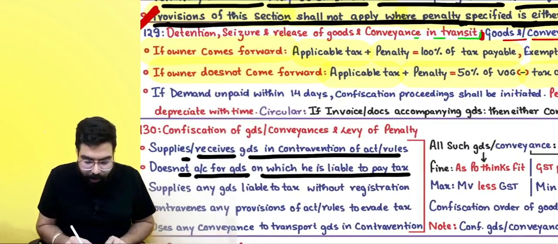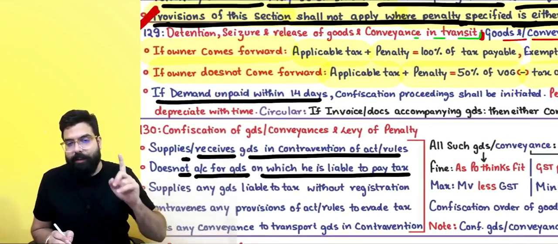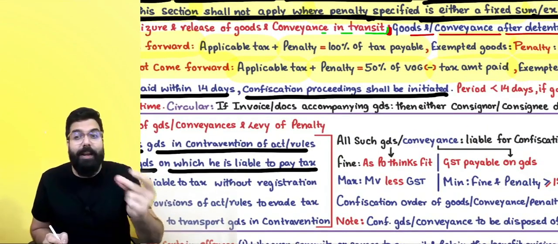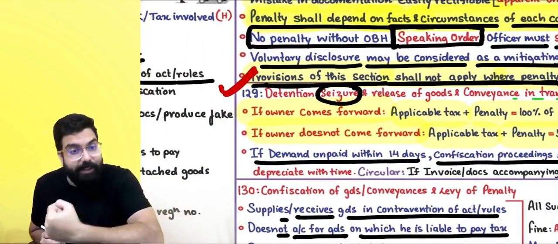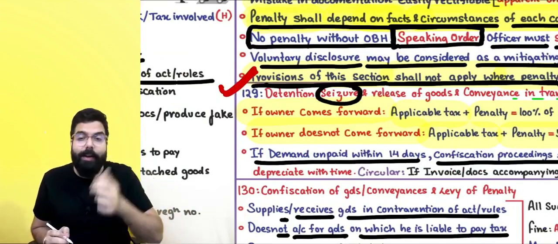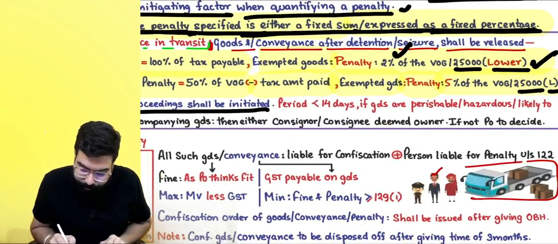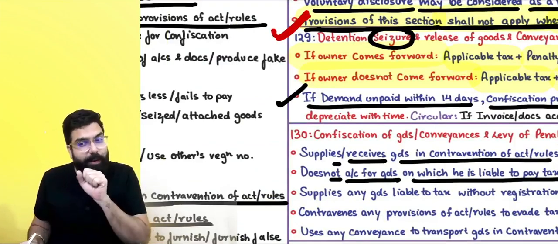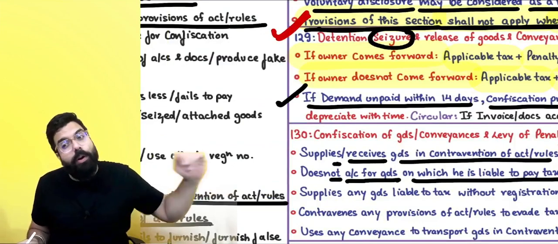Next, if the demand is unpaid, if you don't pay the demand within 14 days, confiscation proceedings shall be initiated. Means, as of now, possession has been taken. Now the ownership also will be transferred to the government. What do you mean by confiscation proceeding? As of now, ownership is taken, as of now, possession is taken. Now they will start taking over the ownership of the goods also.